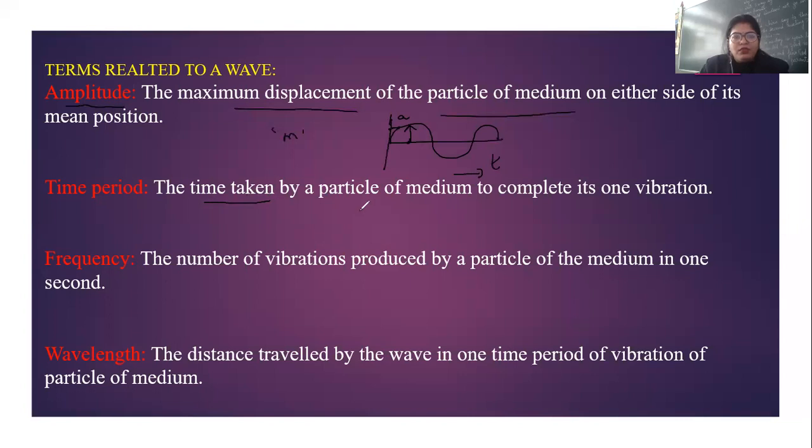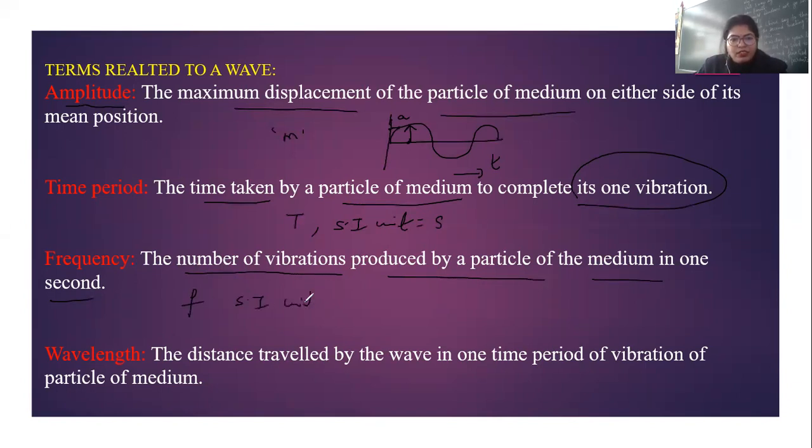Next, what is the time period? It is the time taken by a particle of a medium to complete one vibration. It is denoted by capital T and its SI unit is seconds. Next, what is frequency? It is the number of vibrations produced by a particle of medium in 1 second. That means in 1 second, how many vibrations can be produced by a particle? Okay, it is represented by letter f and its SI unit is hertz, or simply you can write Hz.